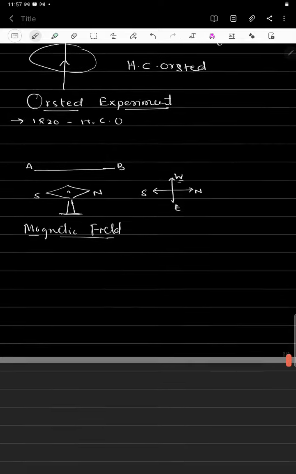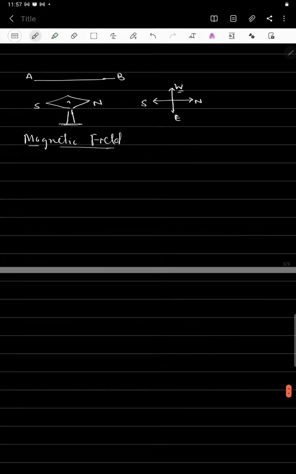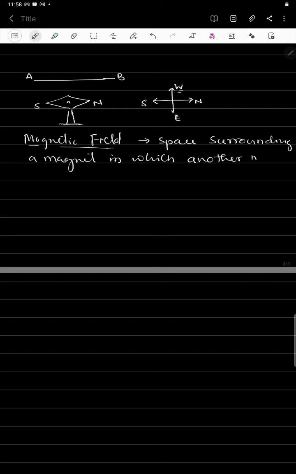So we define the magnetic field as the space surrounding a magnet in which another magnet experiences a force.